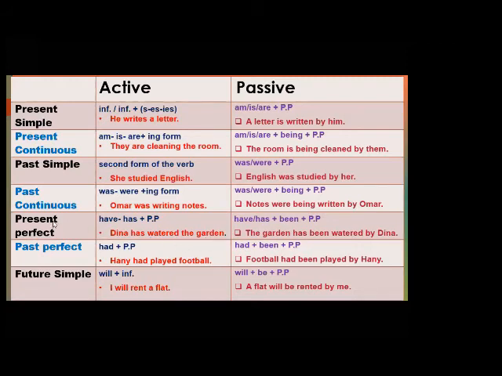So in the active voice, we will start using the object. So the object here is the garden. And at the end, by Dina. Now what about the verb have and has plus the past participle? Have and has plus the past participle.